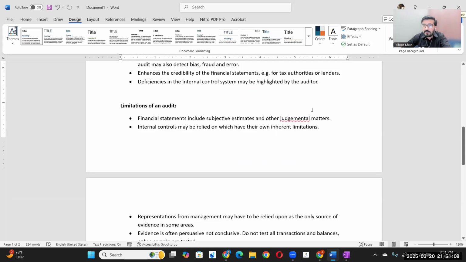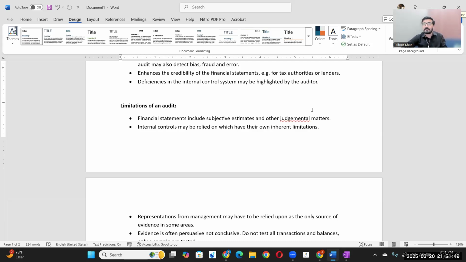If you remember, I discussed that in our financial statements, we do not give absolute assurance. Why? Because absolute assurance means that I am giving a 100% guarantee that these financial statements are correct. But in an audit, we do not give absolute assurance. Why? Because one factor is we do not do a 100% transaction audit. The second factor is, in the financial statements there are certain estimated figures, judgmental figures. About a judgmental or estimated figure, you can never say that it is absolutely correct. Making sense? This is one limitation.